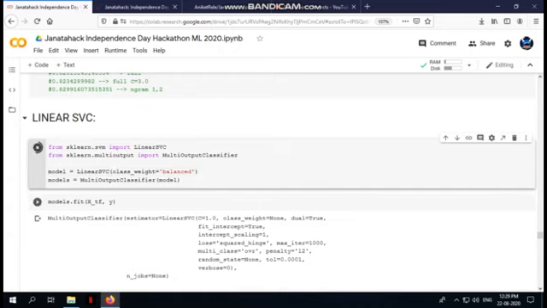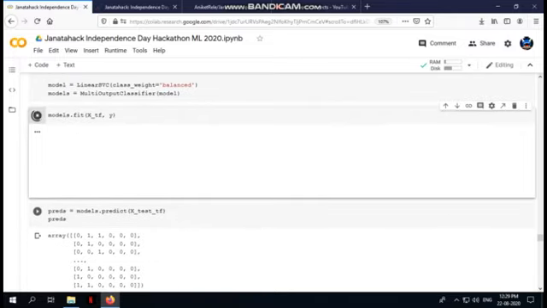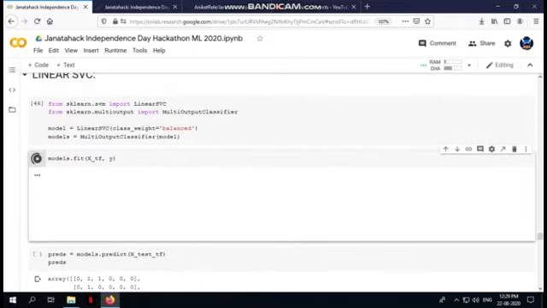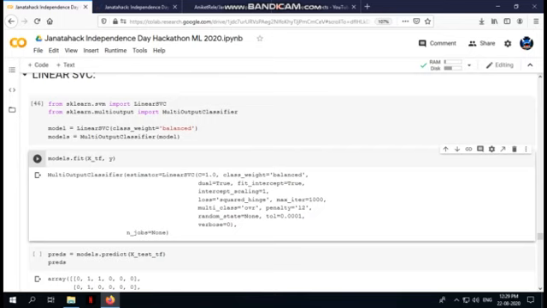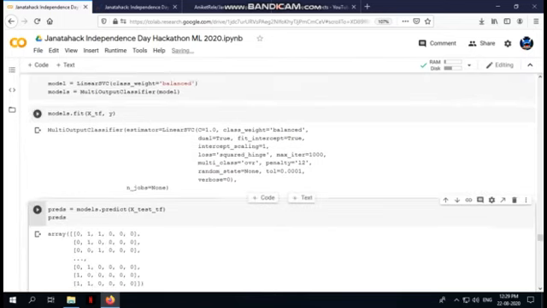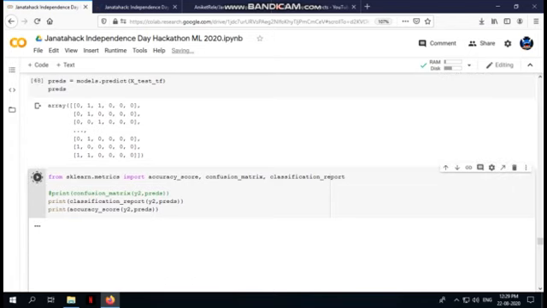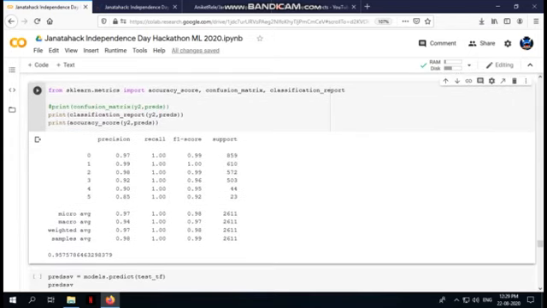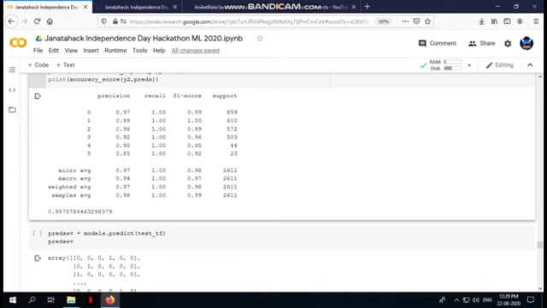So I'm going to run this line and fit the model. This will most probably take much less time than logistic regression, yes. So I'll predict with our model, and if I check the accuracy, you can see the difference. We were getting 80% over there, but our linear SVC model is giving 95% accuracy on our test data. So this is really a great algorithm for a multi-label classification problem.